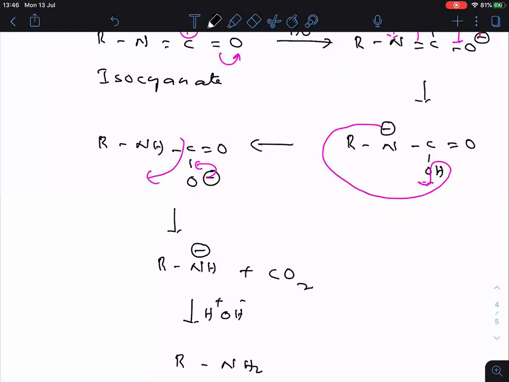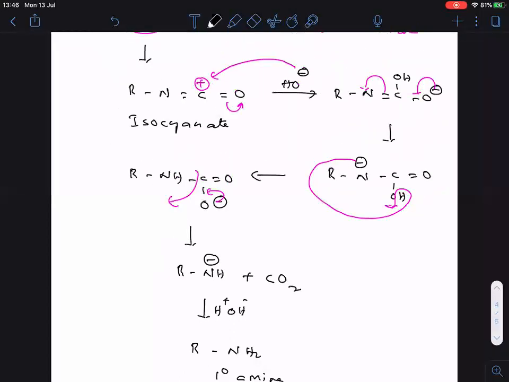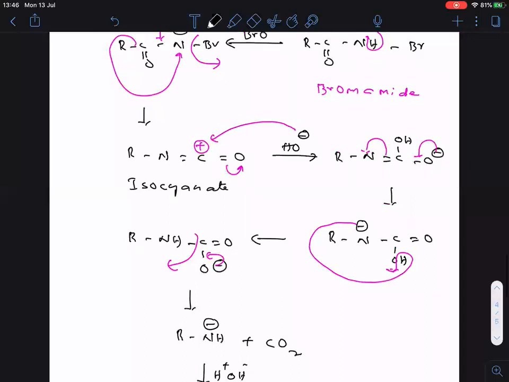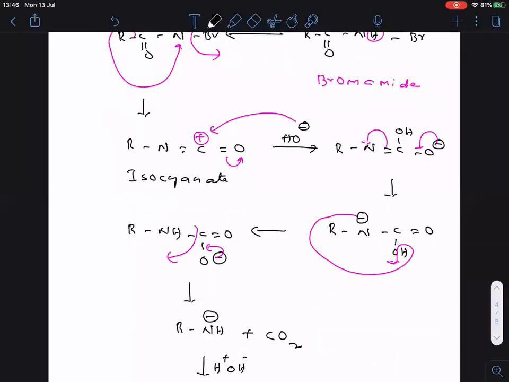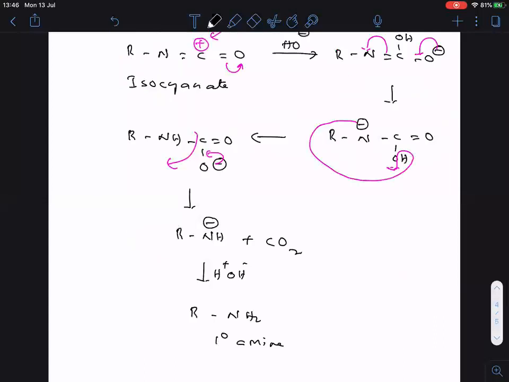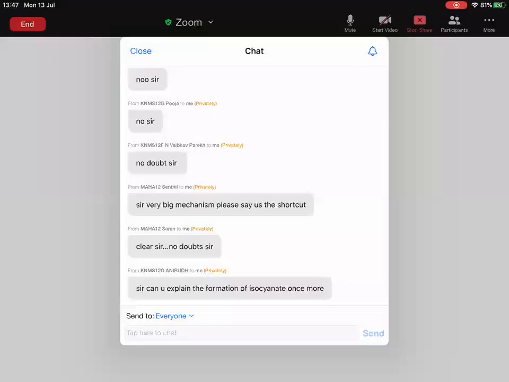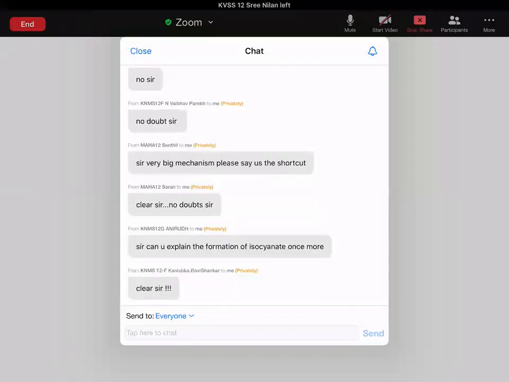So copy quickly everyone. Now tell me, any doubts in this mechanism?